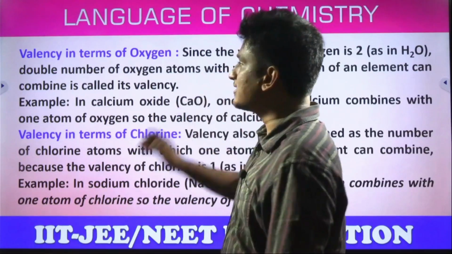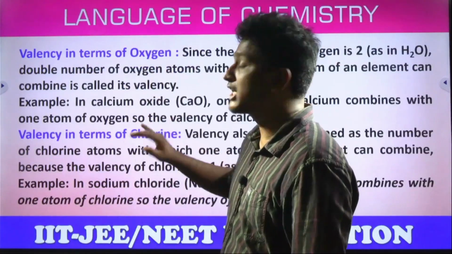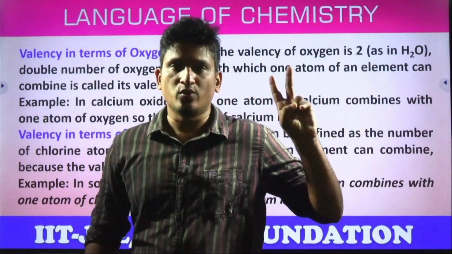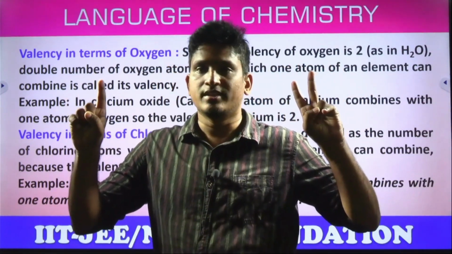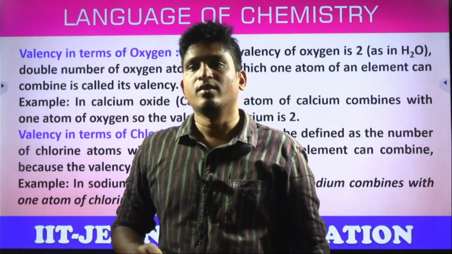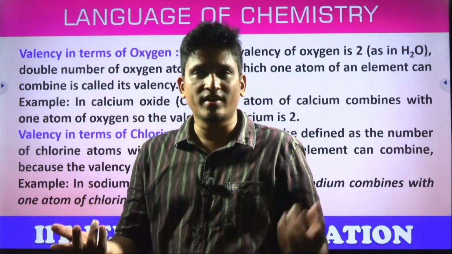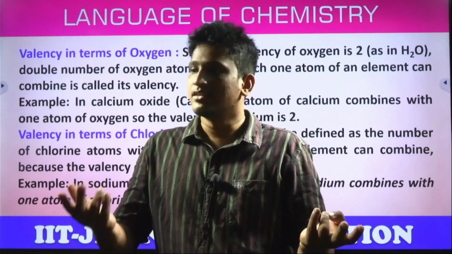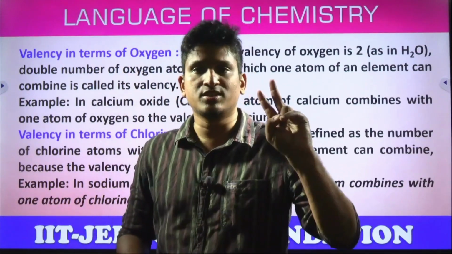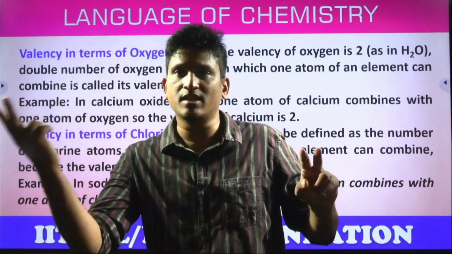So next, valency in terms of oxygen. We can define valency not only in terms of hydrogen, but in terms of oxygen and chlorine also. What is the valency of oxygen? 2, right, students? If one element is combining with 1 oxygen, then what is the valency of this element? Oxygen is giving 2 valency, so the other element also, combining as 1 atom, has valency 2. If 2 atoms are combining with 1 oxygen, then what is the valency of each atom? 1. Yes or no? Each 1 and 1 together make 2 and it is combining with oxygen.